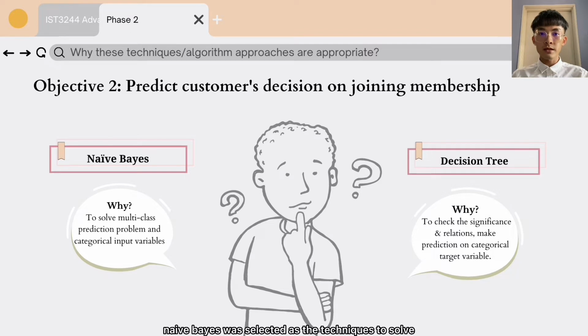Naive Bayes was selected as the technique to solve multi-class prediction problem and to evaluate the categorical input variables such as rating and quantity. Decision tree method was selected as another approach to check the significance rate and relationship between variables. This helps in making prediction on categorical target variable.